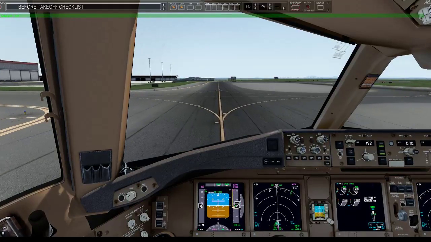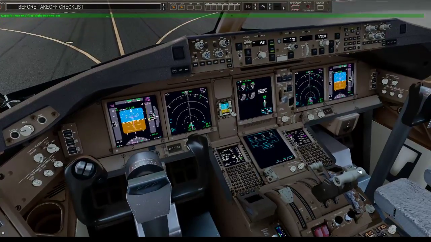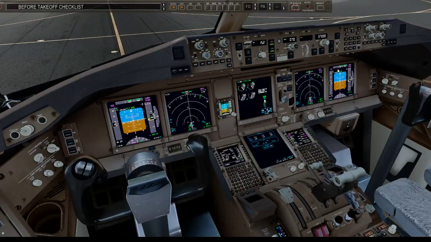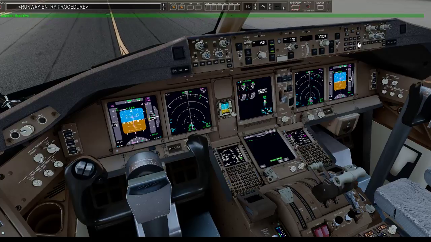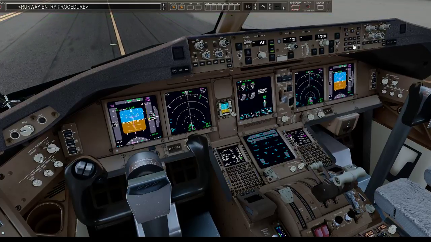Before takeoff checklist. Before takeoff checklist, please. That's right. Before takeoff checklist complete.